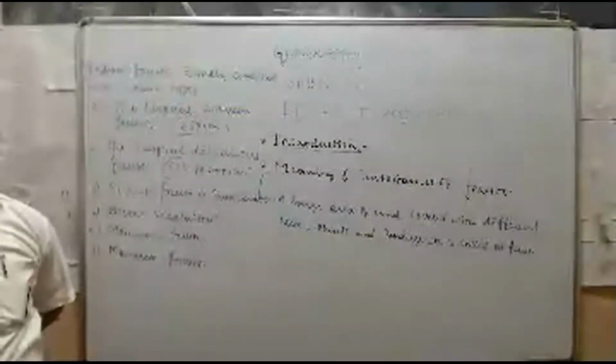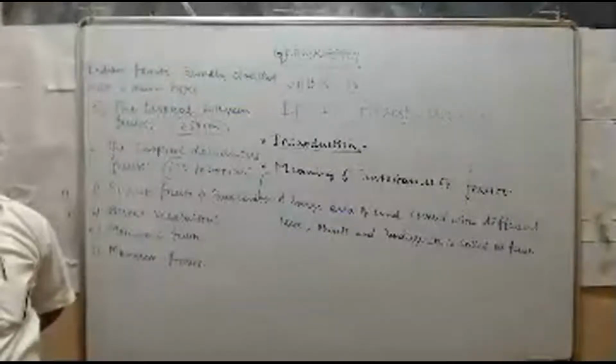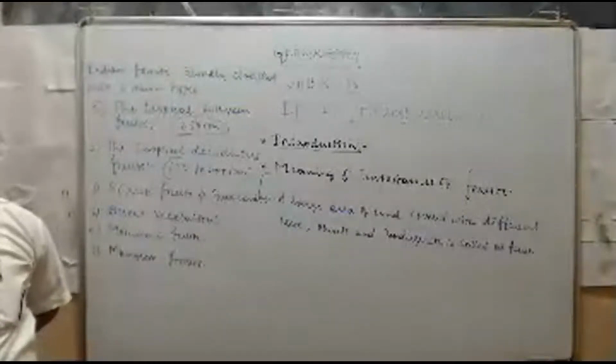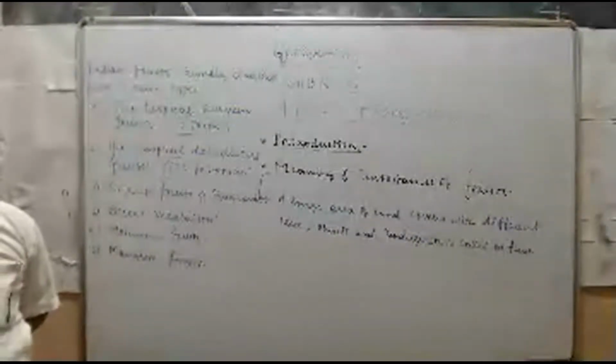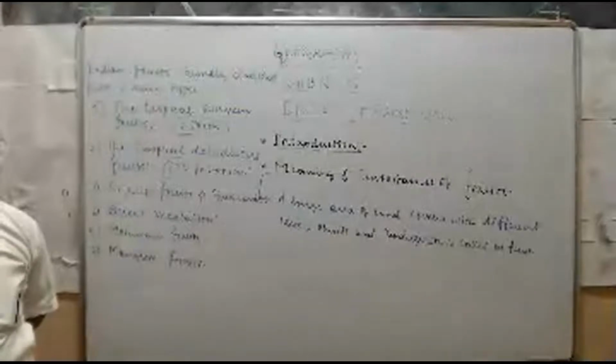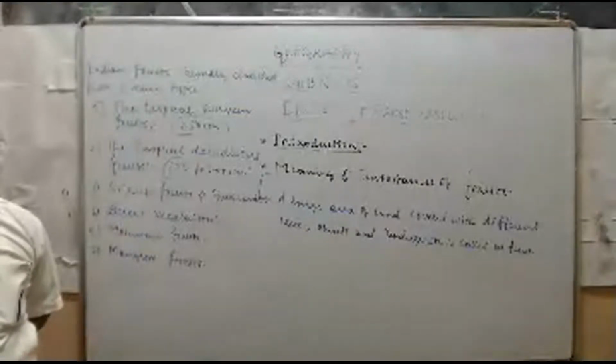And important trees: teak, sal, sandalwood, kusum, kanju, myrobalan, ciris, mango, neem, and tamarind trees. This is about deciduous forest. Next, third one, scrub forest and grassland. These are found in